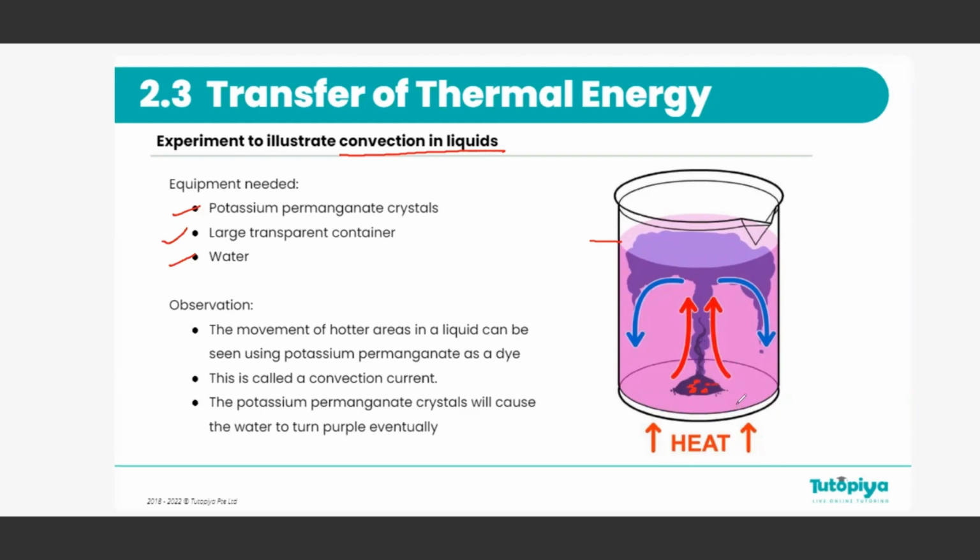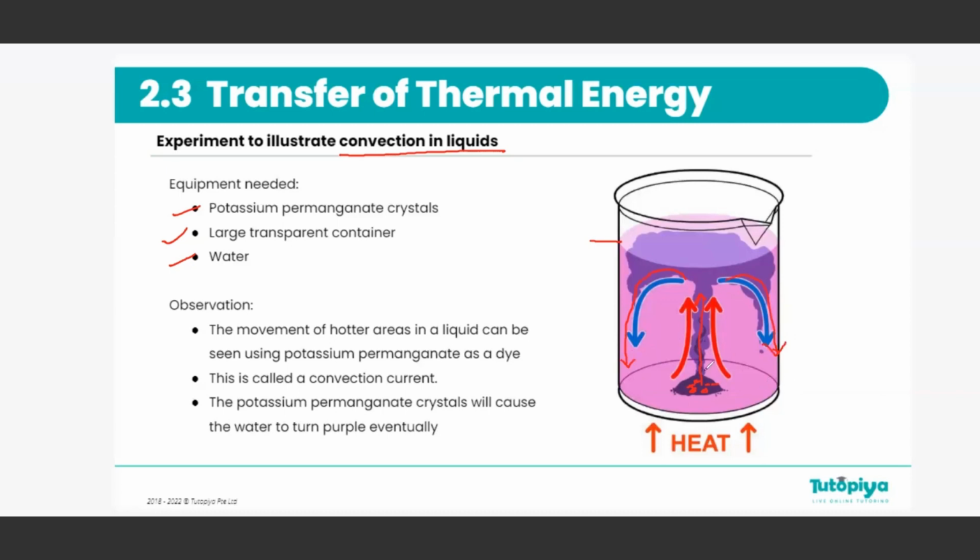And you will notice as you drop the potassium permanganate, usually what happens is the entire water container becomes purple eventually. But when you do this as you're heating, you will realize that instead of the color spreading from bottom to top, this time the color will rise up from the middle and then it will sink back down from the two sides.